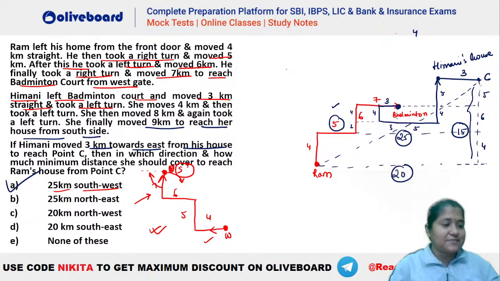Are we clear, guys? Please let me know. I know there have been some issues in this particular question. Some of you are having confusion here. Guys, are we able to understand this or not? Please let me know. You just need to rotate the diagram. That is the thing that you have to do. So how much should you rotate the diagram to reach from that particular gate is the question. That is the one that you have to understand.